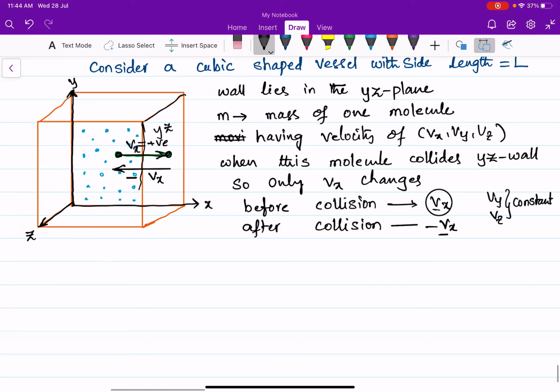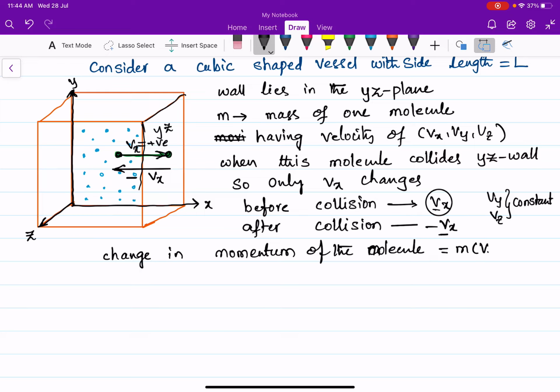Now the change in momentum of the molecule is given by mass times final velocity minus initial velocity, that is m into minus Vx minus initial velocity Vx. So that is minus 2 m Vx, which is the change in momentum of the molecule.